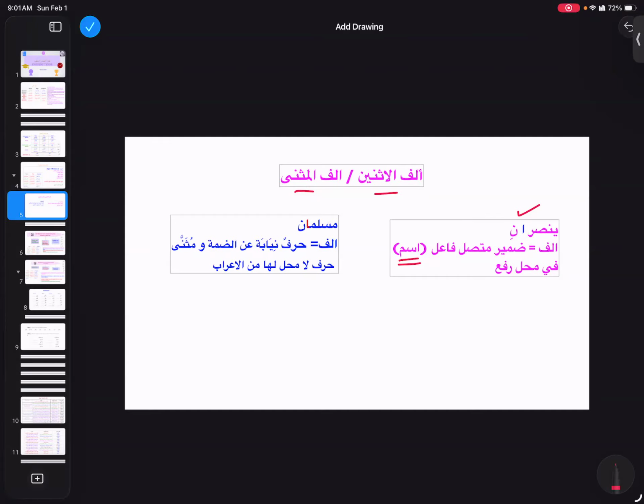But alifu musanna, which we see in our Muslimani chart, Muslimun chart. In Muslimani, this alif is alifu musanna. This alif is not an ism. This alif is a harf. And harf does not have any i'rab. We need to remember that. Harf does not have i'rab. That was our first lesson. Only ism has i'rab. So harf does not have, but this alif over here, it is saying two things.